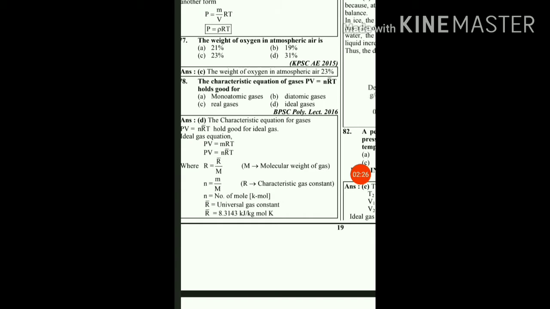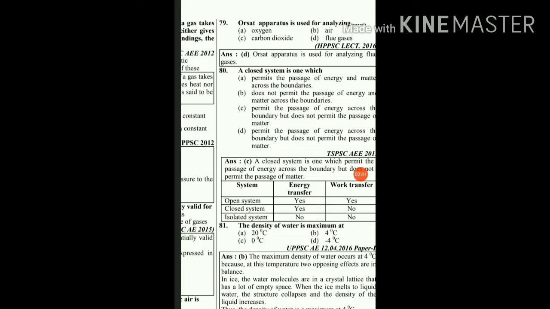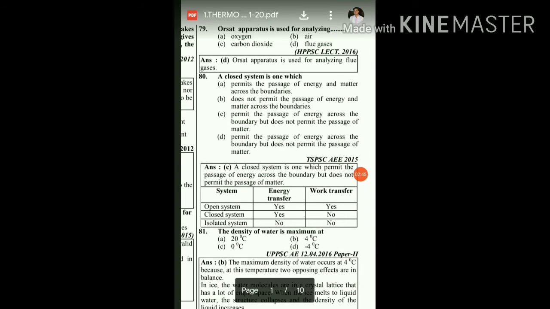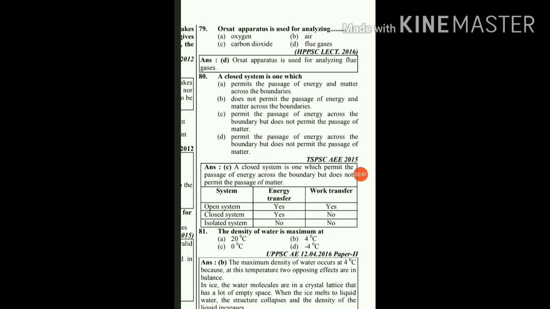And here the relation between R and R bar is: R, the characteristic gas constant, is equal to the universal gas constant upon the molecular weight of the given gas. So here option D will be the right answer. The next question, question number 79: the Orsat apparatus is used for analyzing the flue gases. So here option D will be the right answer.